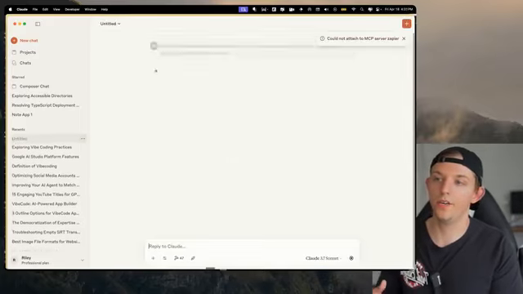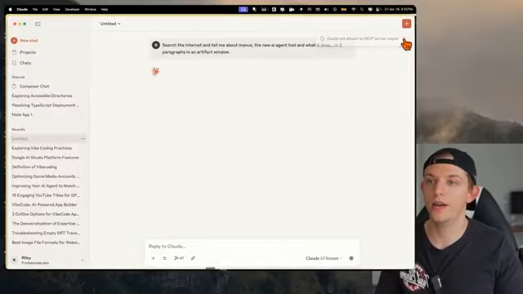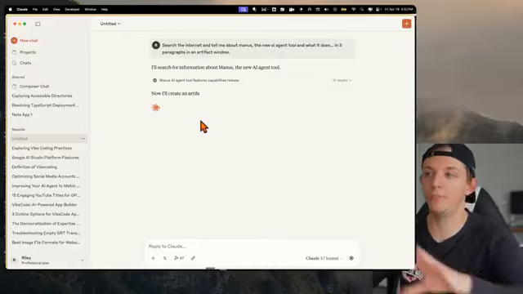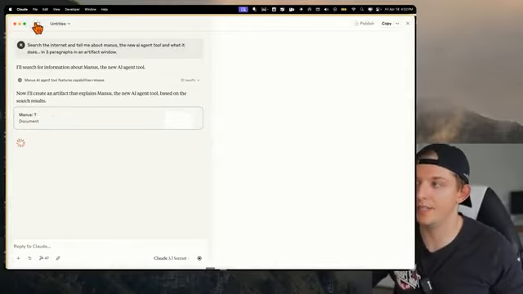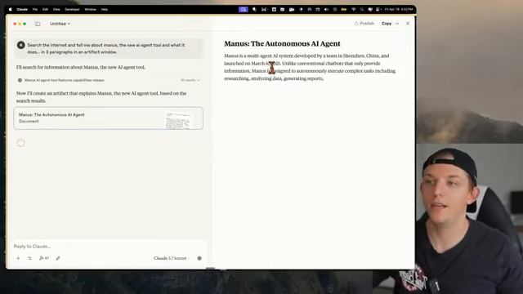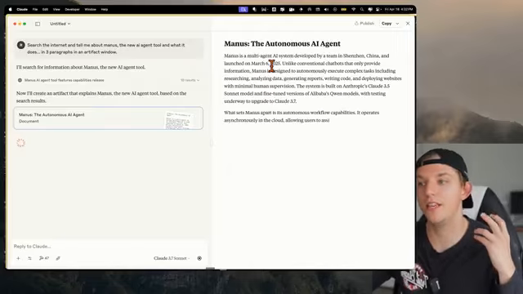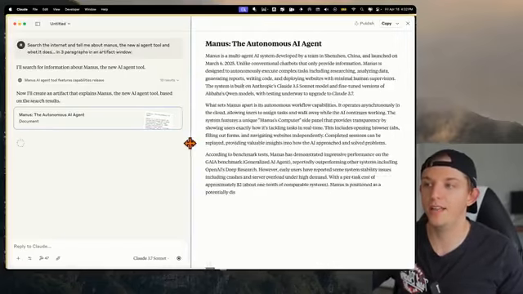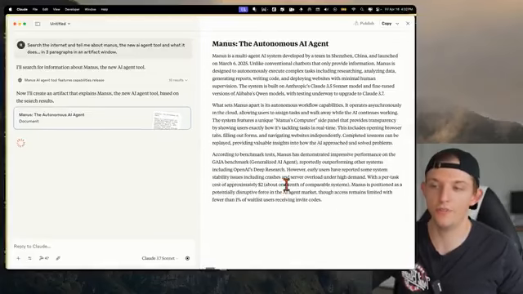Over the course of this video, I have used the term canvas a lot when ChatGPT brings up the side window, which is a canvas. In Claude, it is called an artifact, which is the original, the OG pop-up side window, and this was one of the best features ever created.